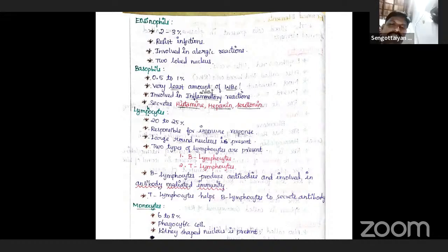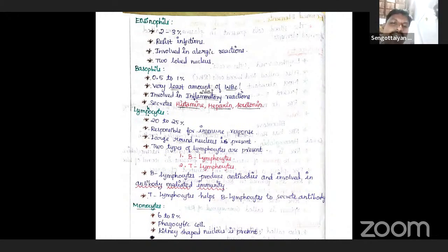Neutrophils and monocytes are phagocytic cells which destroy foreign organisms, supporting cell-mediated immunity. Neutrophils and monocytes are phagocytic cells which destroy the foreign organisms entering the body. That is the function of these cells.